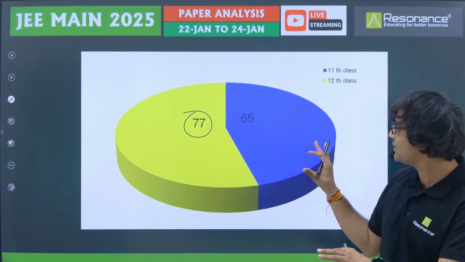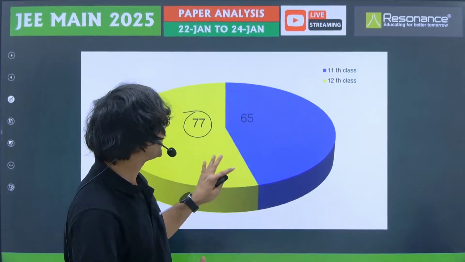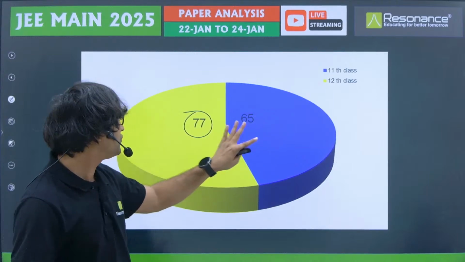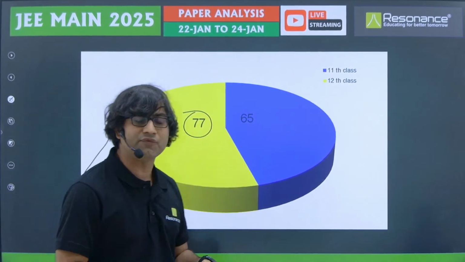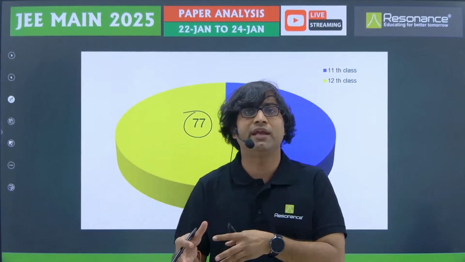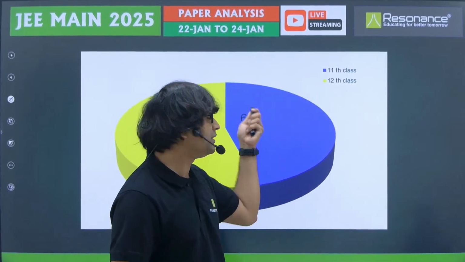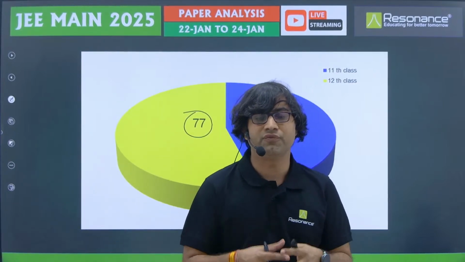So this analysis itself doesn't make much sense, but just for perspective, you should know that from 11th class alone, 65 questions were asked, and from 12th class, 77 questions were asked. So if you are just an 11th class student right now who is going to write your JEE paper next year, definitely this many questions you will be able to attempt now. So that's all. This is the analysis of the physics paper.